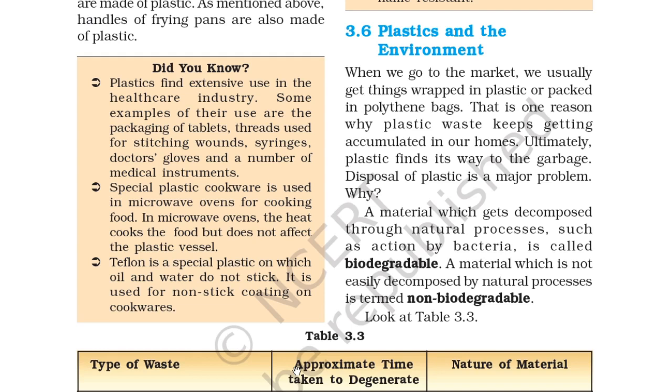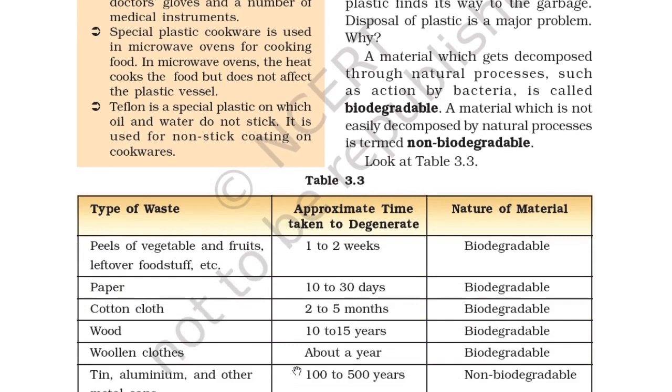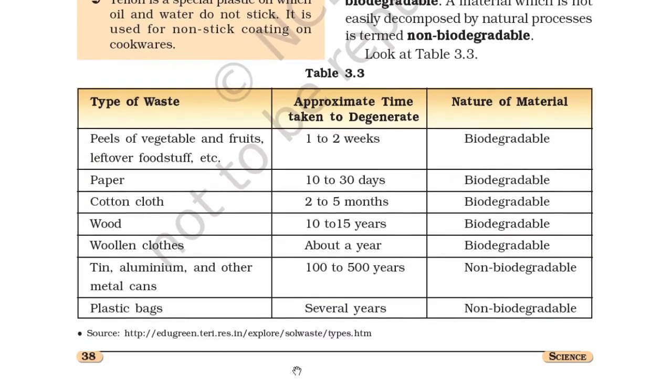Why? Material which gets decomposed through natural processes, such as by the action of bacteria, is called biodegradable. A material which is not easily decomposed by a natural process is termed non-biodegradable. So you can see in table 3.3: type of waste, approximate time to degrade, and nature of material.